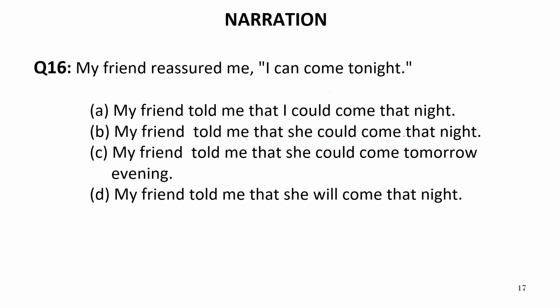My friend reassured me, I can come tonight. Now this can, we know well, will be converted into could. And this I is a first person pronoun which will be changed according to the subject. So my friend will be changed into either she or he. So my friend told me that I could. Now this can requires could over here. But I is incorrect over here. She could come that night. Tonight will be converted into that night.